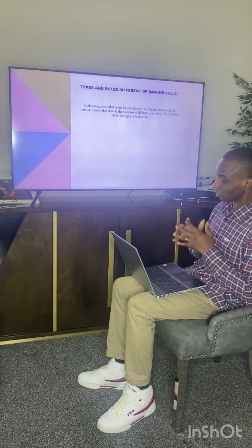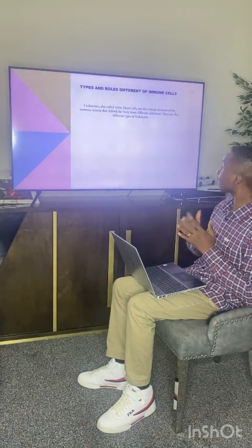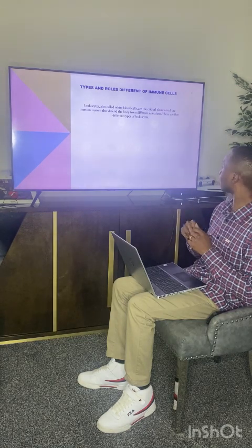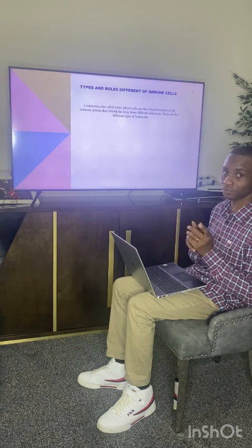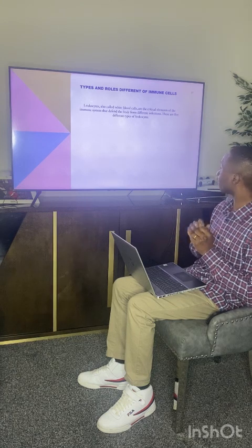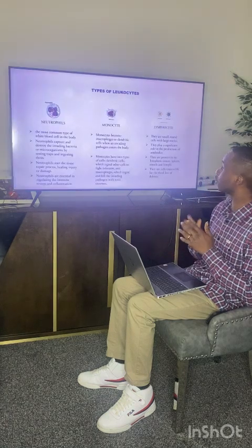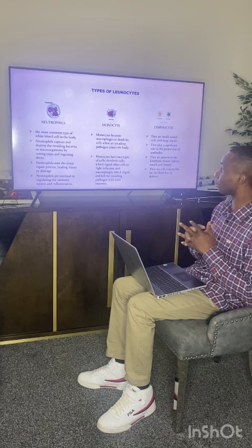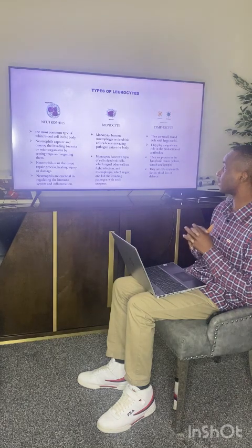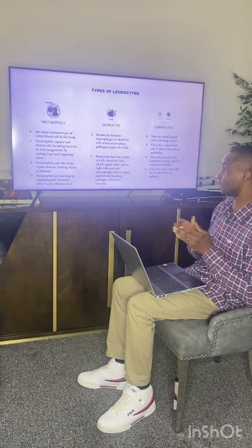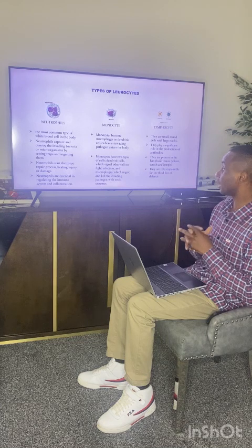The types and role of different immune cells. Leukocytes, also called the white blood cells, are the critical element of the immune system that defend the body from different infections. There are 5 types of leukocytes. They include the neutrophils, the most common type of white blood cell in the body. They capture and destroy bacteria or microorganisms by setting traps and ingesting them. Neutrophils start the tissue repair process.